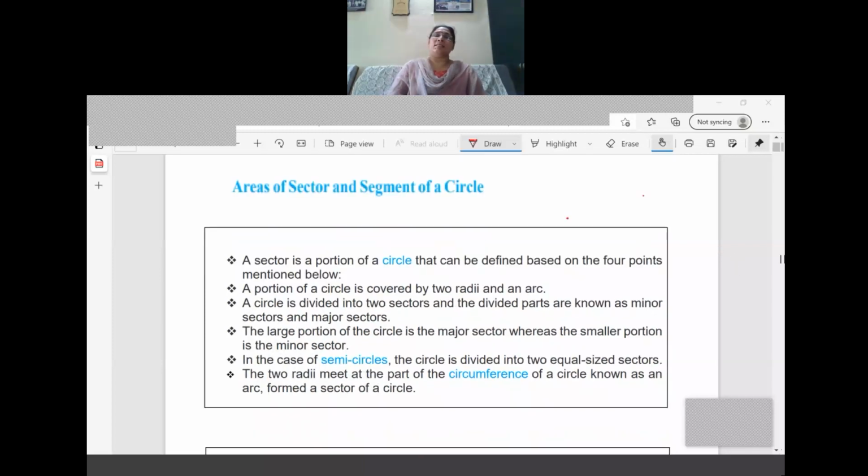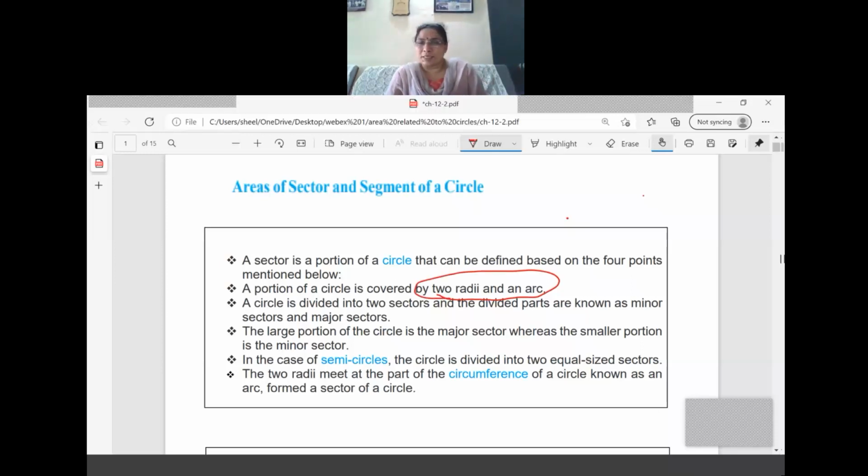A sector is a portion of a circle that can be defined based on the four points mentioned below. We are already familiar with the meaning of a sector and a segment. First we are going to learn about the sector. A portion of the circle is covered by two radii and an arc. That is our previous knowledge, still we are seeing the definition. It is covered by two radii and an arc.